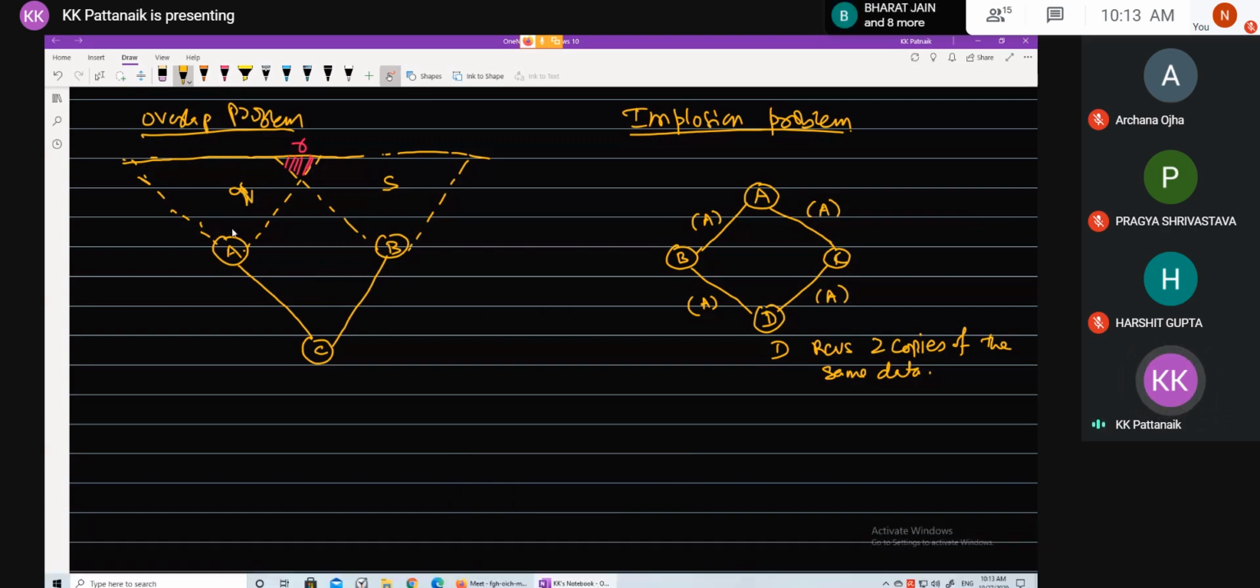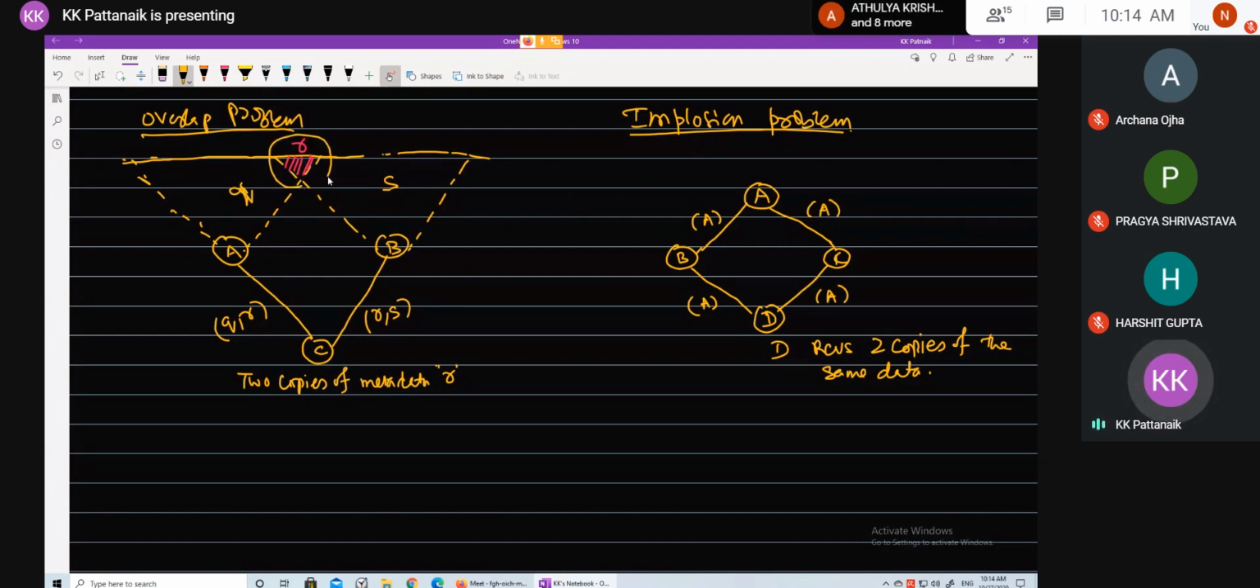what are the regions it covers? Q and R. So it will send the data pertaining to Q and R. Similarly, B will send its data pertaining to R and S to C. So what you see again is that C receives two copies of metadata R, right? So this is known as the overlap problem.